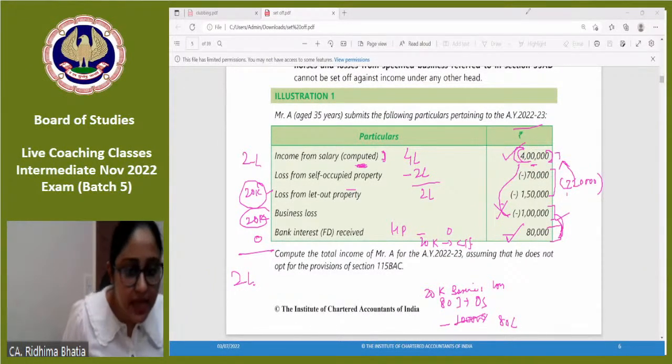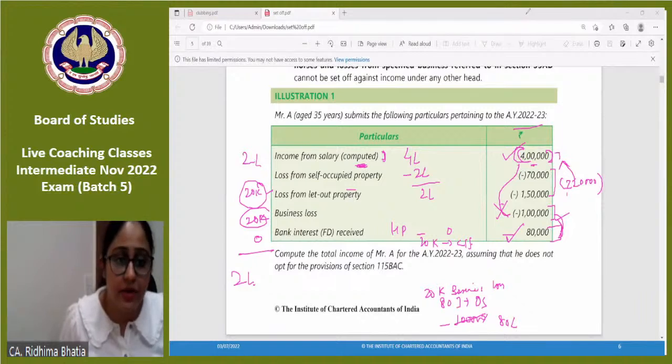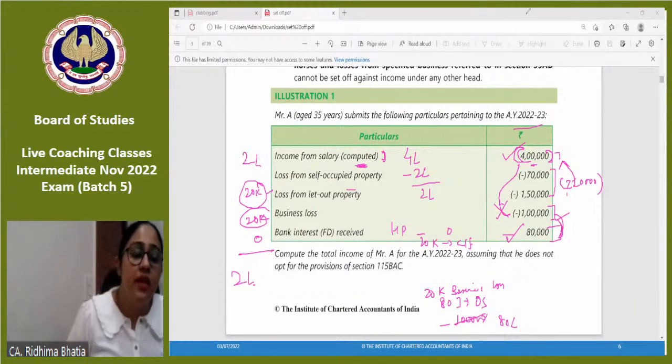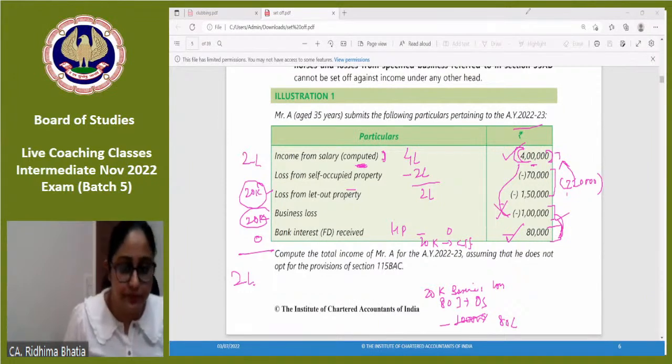House property loss you can adjust with salary, with other sources, and also from capital gain. If the net income under the head capital gain is positive, that is there is a profit, then you can adjust your house property loss from that also, but up to 2 lakhs.